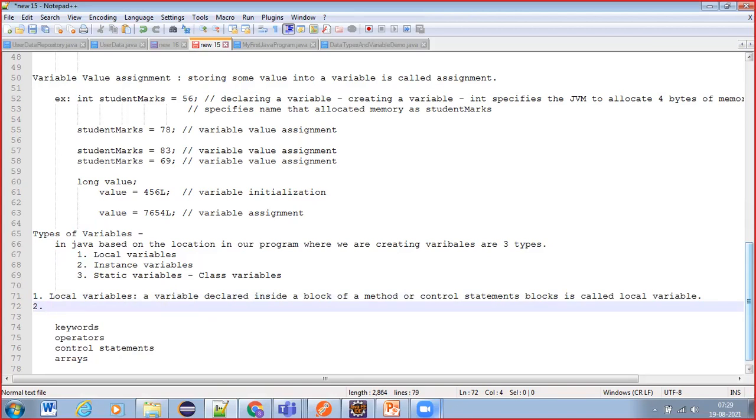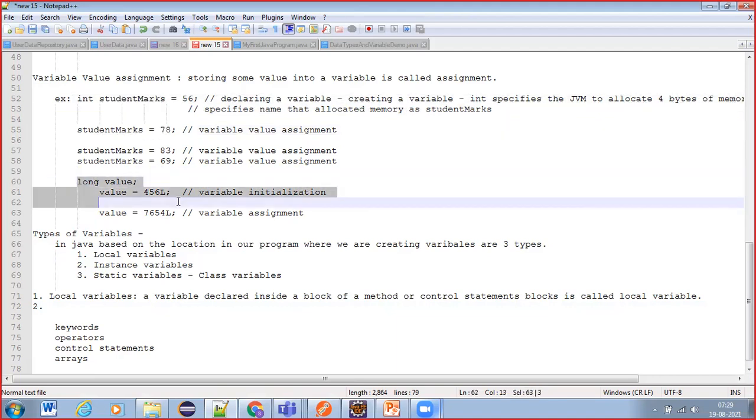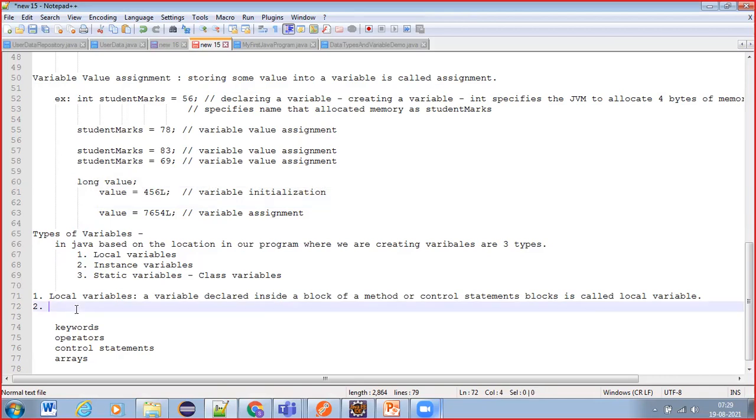And for an example, it is the same as before, like int student marks or long value, or student gender m, whatever we write. Next, instance variable.